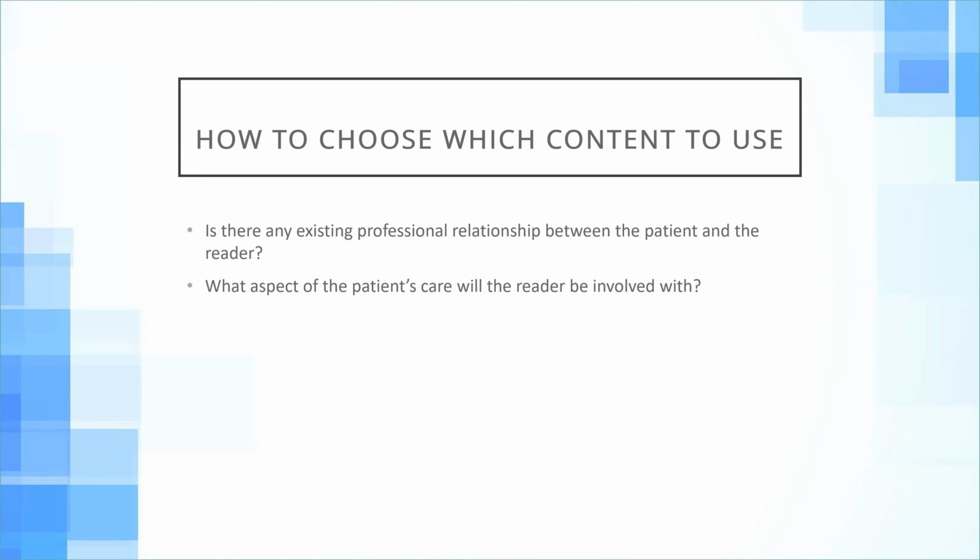So the first question you'll be asking, when will there be an existing professional relationship? That happens when the letter is to a patient's GP. It's a general physician, and usually everyone in the UK has a general physician, and they have their entire history starting from birth. So this is usually the case when a specialist doctor is writing a letter to the GP updating about the patient's situation.